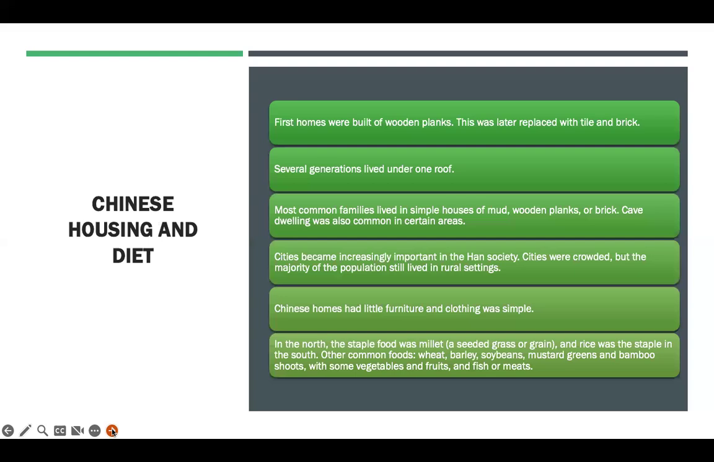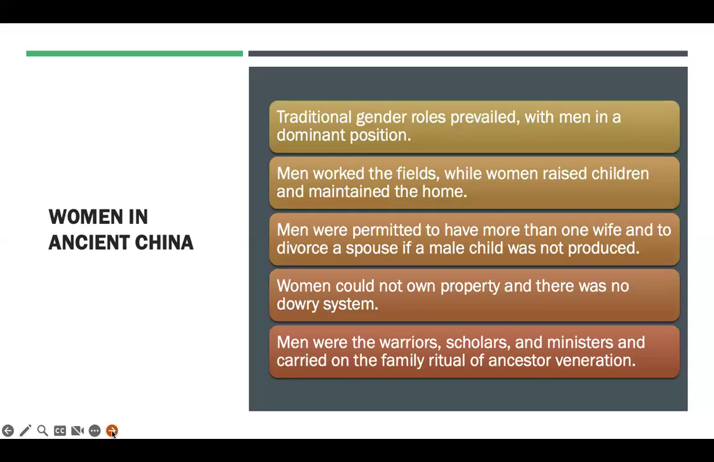So you have just basic housing, wooden planks. So what you'll find is a lot of these primitive tribes made homes out of adobe and thatch and things like that. So whatever they had available is what they used. Mud, wooden planks, bricks, cave dwellings were common. Usually everything was pretty simple. You didn't have a lot of furniture and things like that.